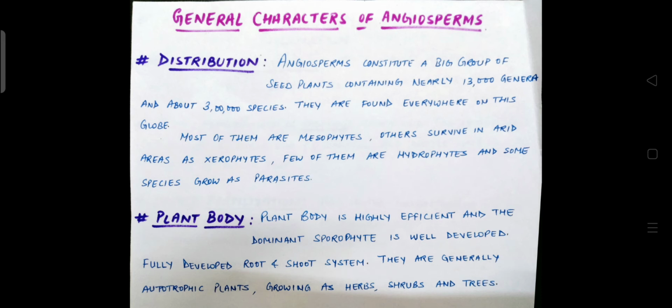Next we will see the plant body. Plant body is highly efficient and the dominant sporophyte is well developed in angiosperms. There is a fully developed root and shoot system. They are generally autotrophic plants, means they synthesize their own food by the process of photosynthesis, and they grow as herbs, shrubs and trees.